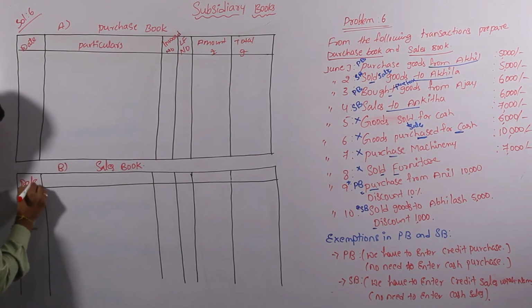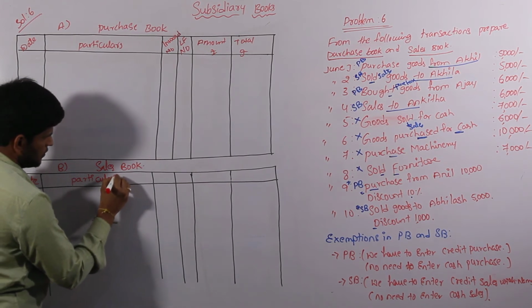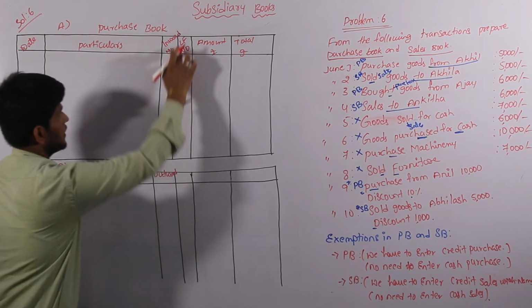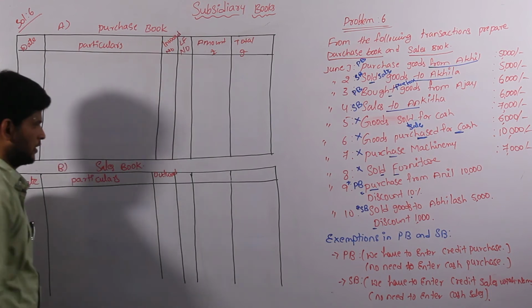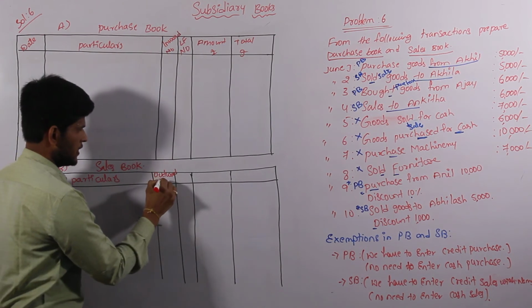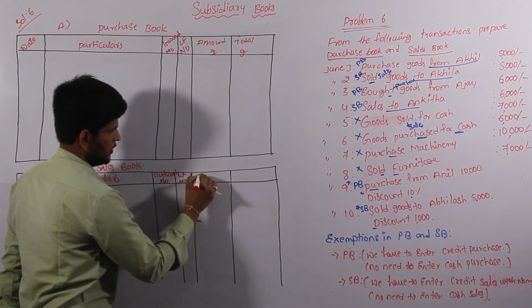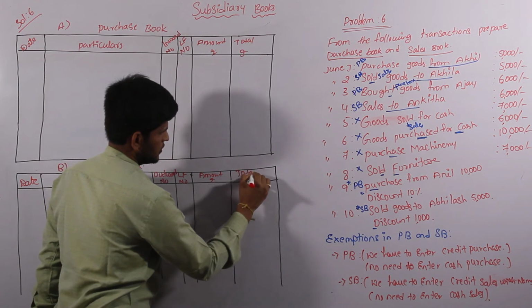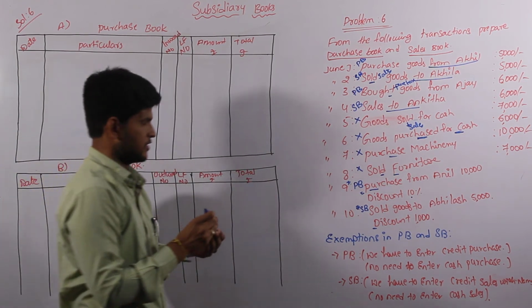First column goes to date, next column particulars, outward number. In our purchase book we have to write only one column addition, that is inward number, and in the sales book one addition, that is outward number. Ledger folio number is similar, amount column is also similar, total amount is also similar. Now we have to find from the sequential transactions.